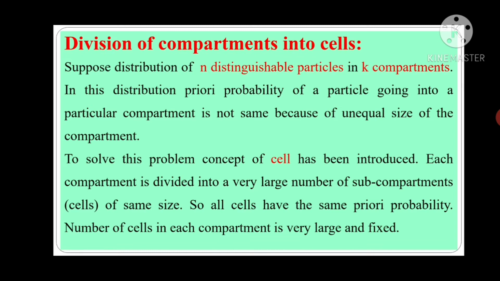To solve this problem, we use the concept of cells. For this concept, each compartment is divided into a very large number of sub compartments, or we call them cells, but the cells are of the same size. So all the cells have the same a priori probability. And the number of cells in each compartment is very large and it is fixed also.